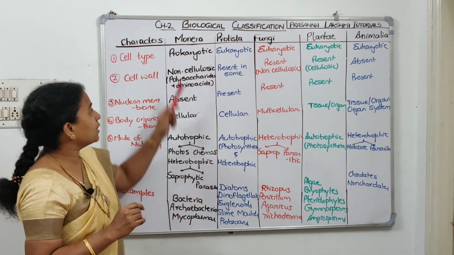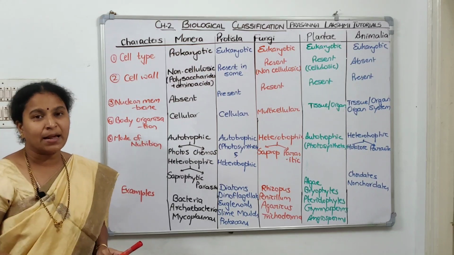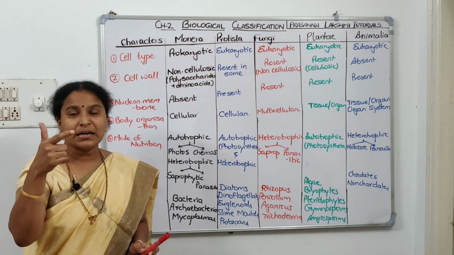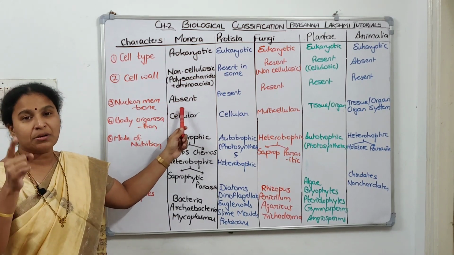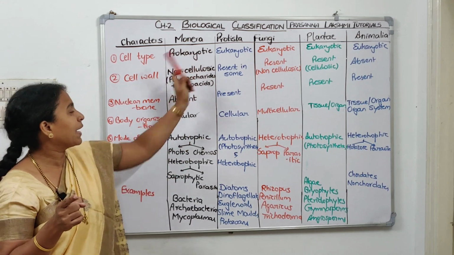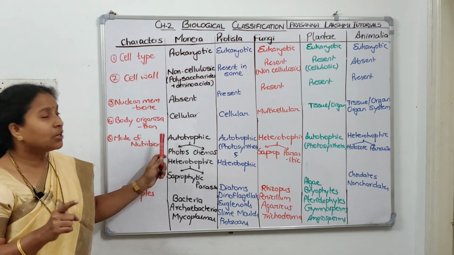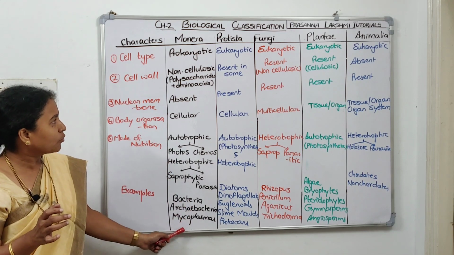So when we summarize, Monerans, are they prokaryotic or eukaryotic? Monera is the only kingdom which is prokaryotic. Cell wall, it is non-cellulosic. It's made up of polysaccharides and amino acids. Nuclear membrane, it is absent. Only in Monera, nuclear membrane is absent. That's why it's called primitive karyotic. Body organization, it is unicellular. Mode of nutrition, diversified mode of nutrition. Examples are bacteria, Archaebacteria, Mycoplasma.